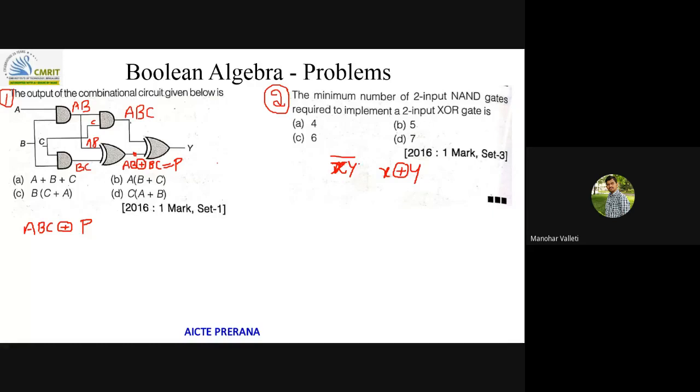NAND expression is (XY) whole bar, right? 2 input NAND. How will you say how many NAND gates are required to implement XOR? If you remember, this is X, this is Y.